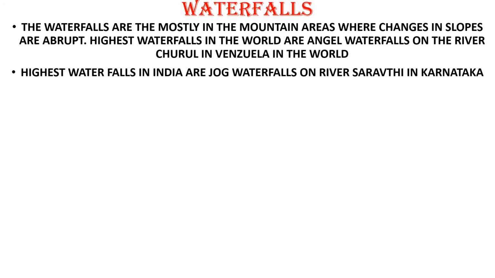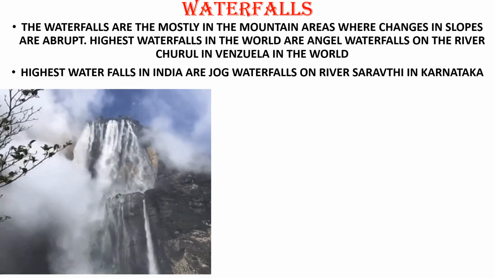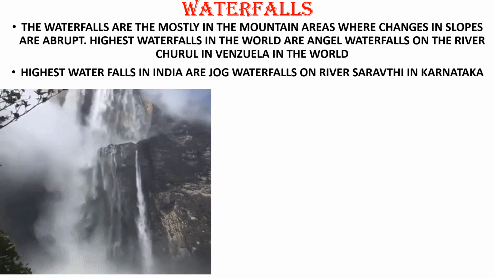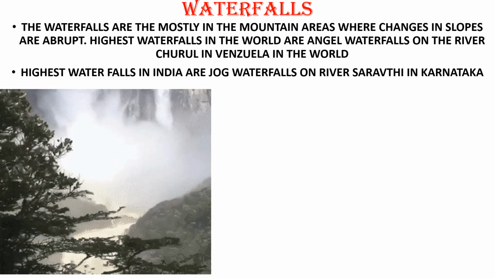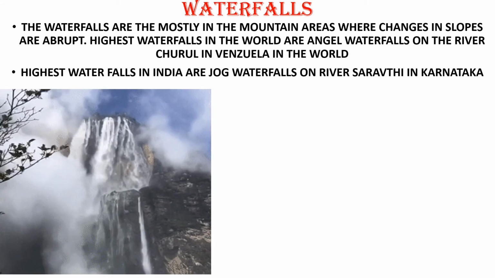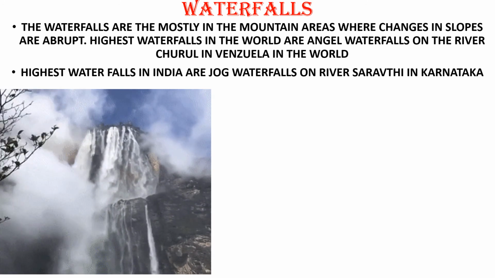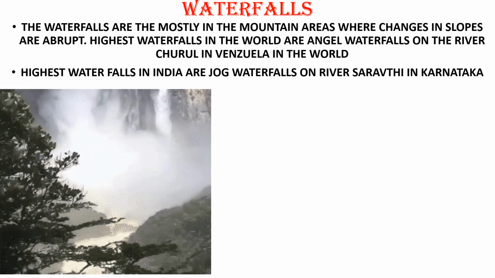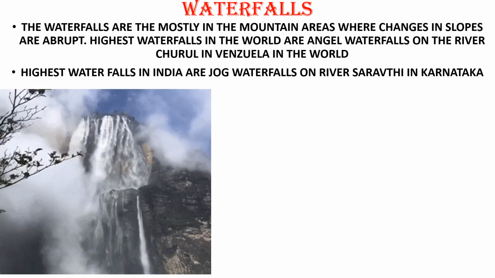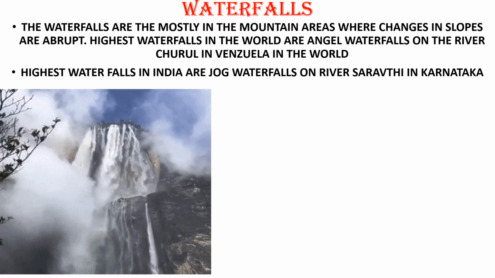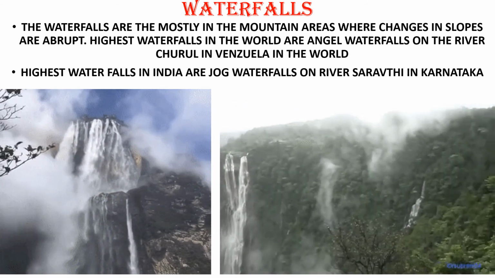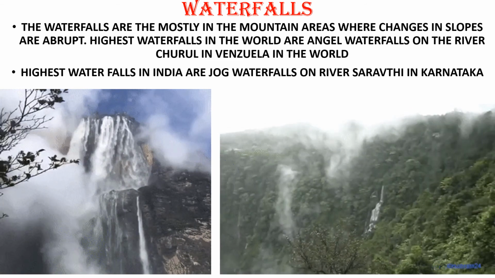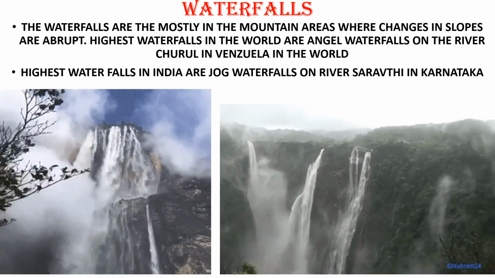Okay. Now let us see the image of Angel Falls. How beautiful it is, now. See. And this is the highest waterfall in the world, Nana. And when this water starts coming down with such force, automatically along with that, all this soil, all these mountainous rocks will slowly weather, erode, and get transported and deposited in the last place where they have to be deposited, that is the sea. Okay. And this is Jog Falls. They are in Karnataka, Nana, and here only they shot Bahubali, as I told you. Okay. See how beautiful they are.